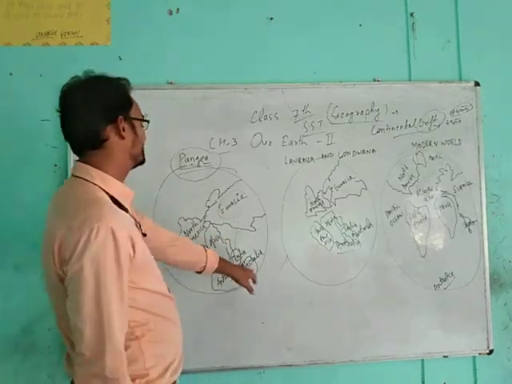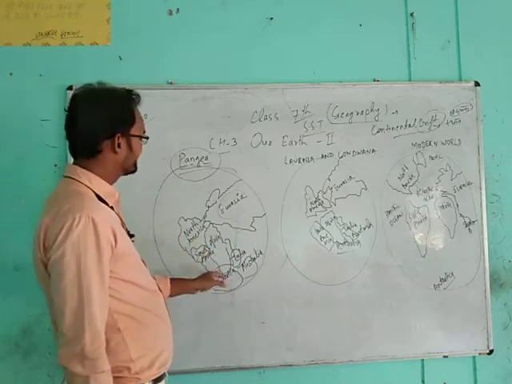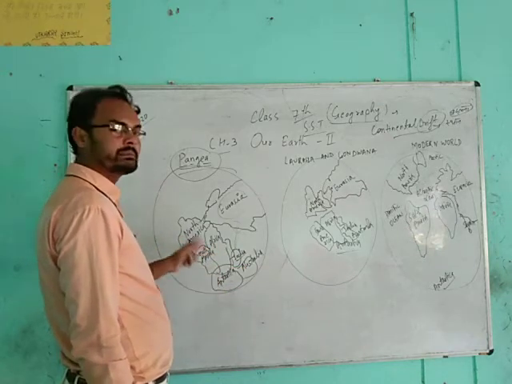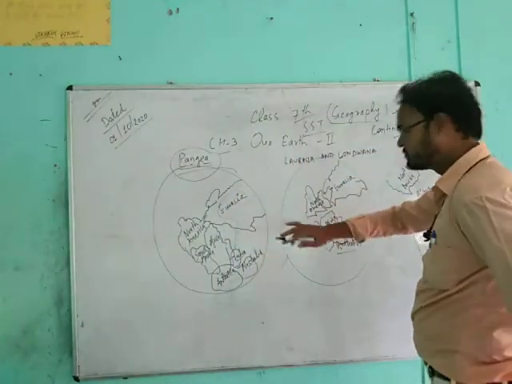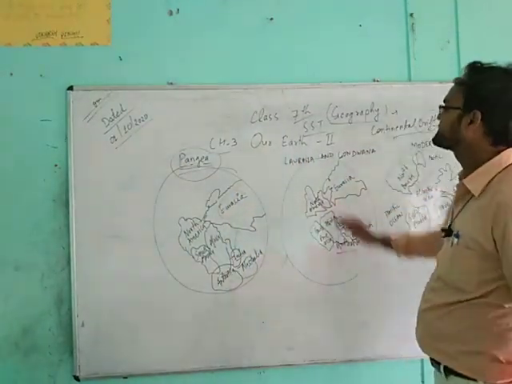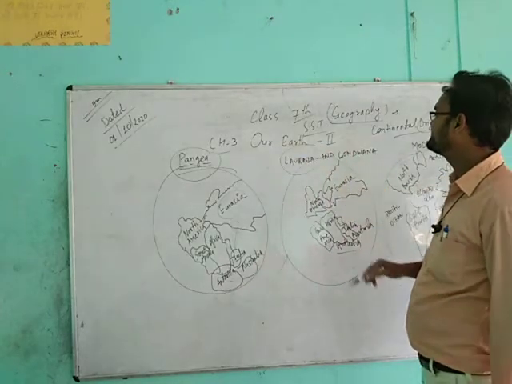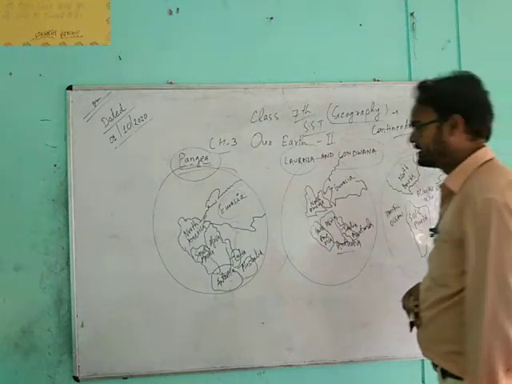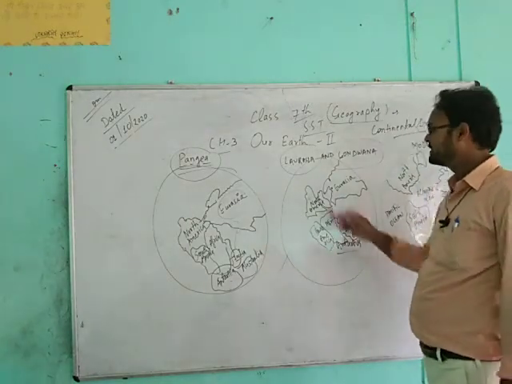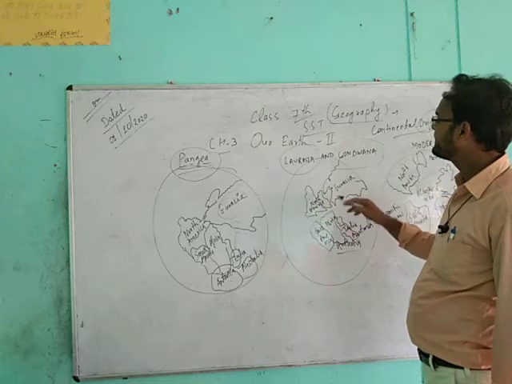Now students, there is Australia and Antarctica connected with South America at that time. But with time it divided into 2 major parts, the first became Laurasia and the second became Gondwana. So what were they? Laurasia is North America, Eurasia.